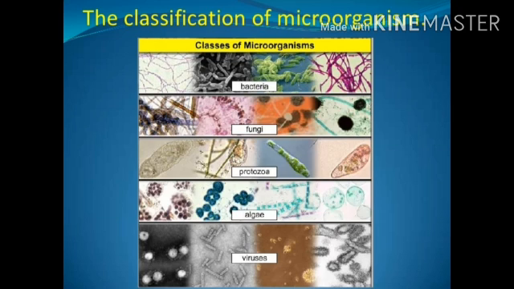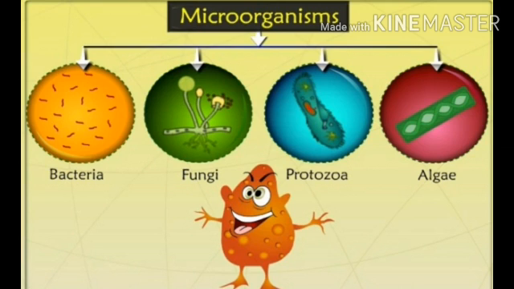Microorganisms are classified into five major groups: bacteria, fungi, protozoa, algae and viruses. Out of these five, bacteria, fungi, protozoa and algae belong to one group, and viruses show different characteristics.